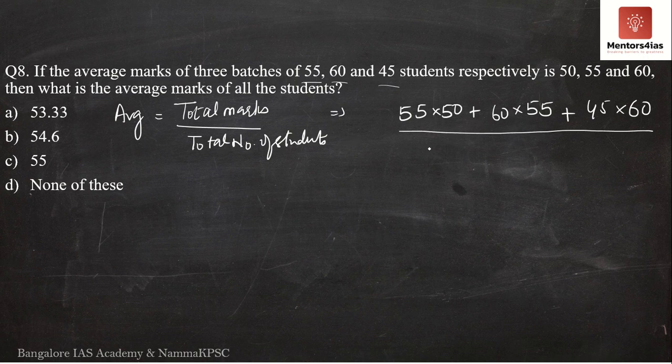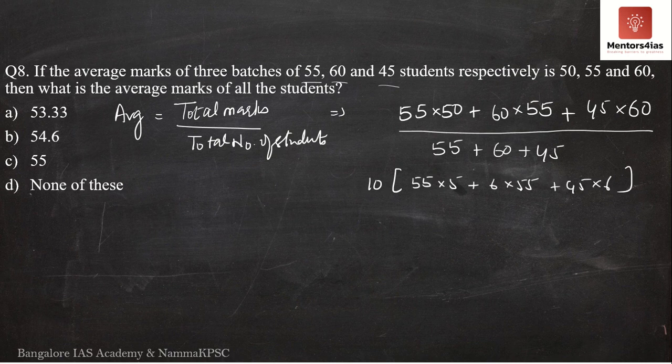How do we get the total number of students? We will simply add 55, 60 and 45. So we have 55 plus 60 plus 45. If you see here, we should be able to take 10 common out. So we have 10 and we have 55 into 5 plus 6 into 55 plus 45 into 6.